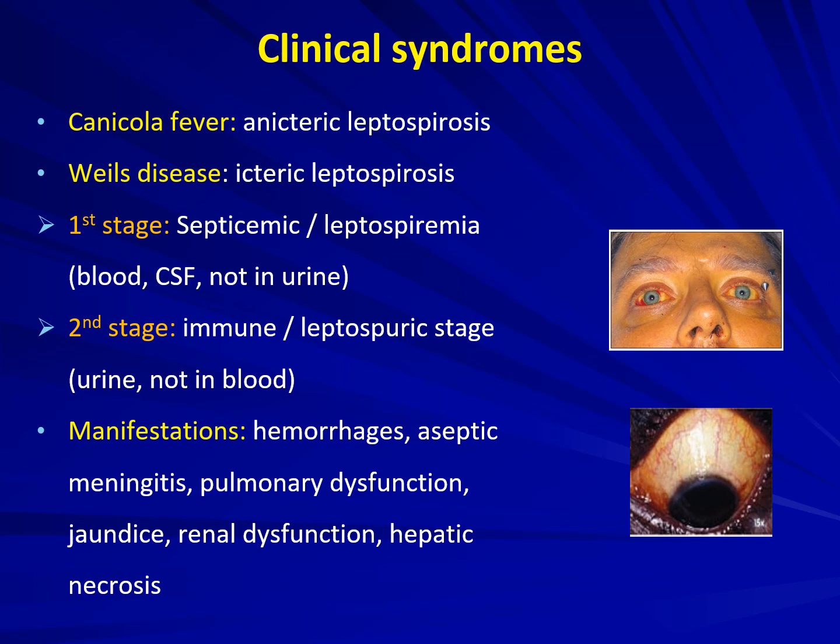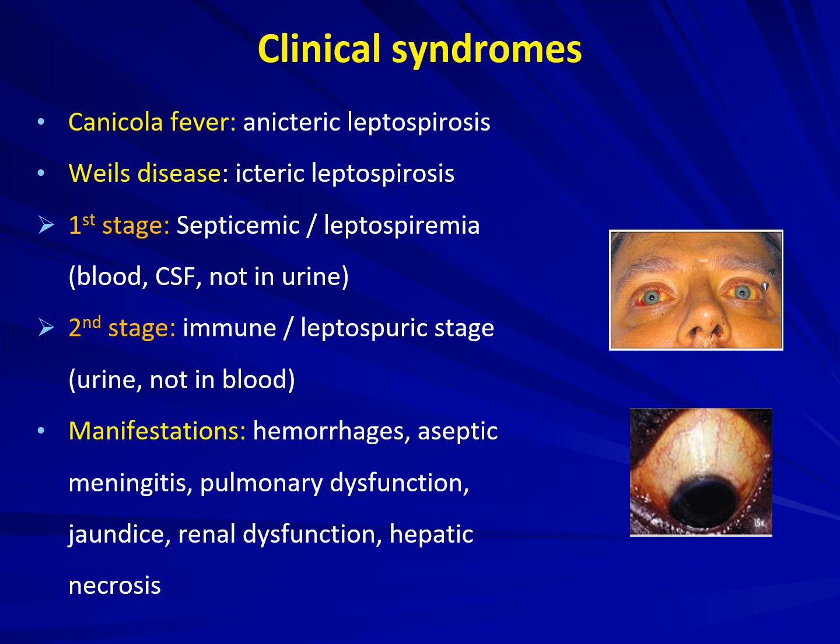It cannot be isolated in the blood. So the stage of the disease is more important, because based on this stage we need to collect the samples or specimens for laboratory diagnosis. If it's in the first stage, we're going to collect blood or CSF. And if it's in the second stage, we're going to collect urine, because that is where we can isolate the organism. And how does this disease present?